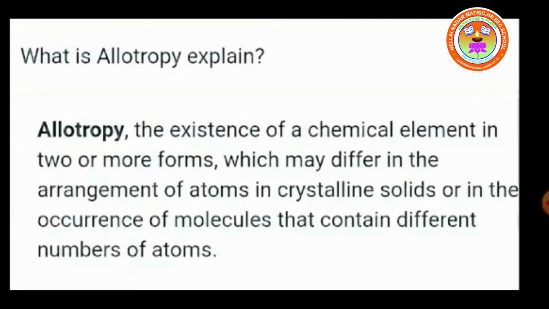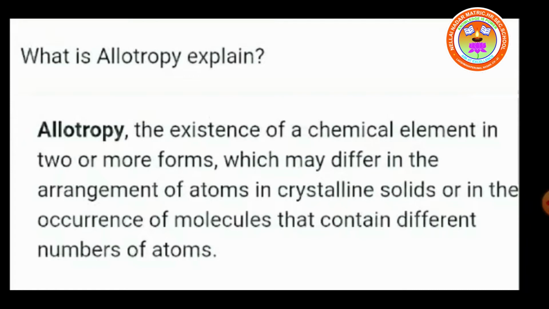We are going to learn allotropy. Allotropy is a property by which an element can exist in more than one form that are physically different and chemically similar. The different forms of that element are called its allotropes.